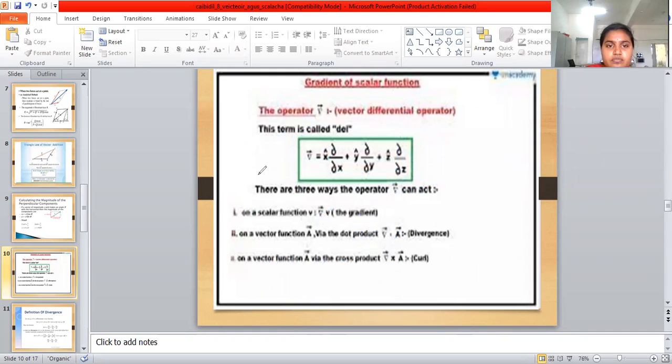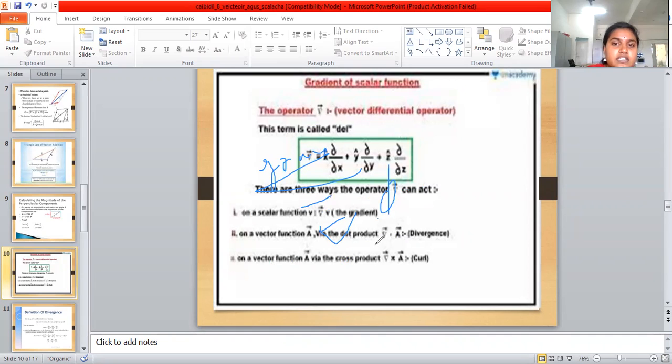So, gradient. What is the meaning of gradient? Gradient means the operator applied to a scalar field.